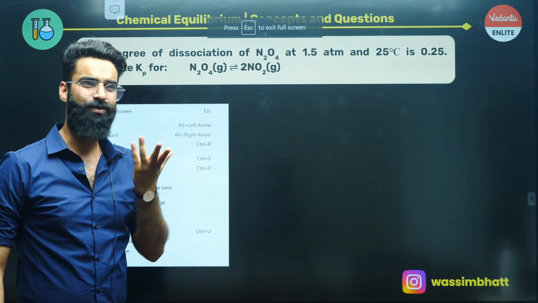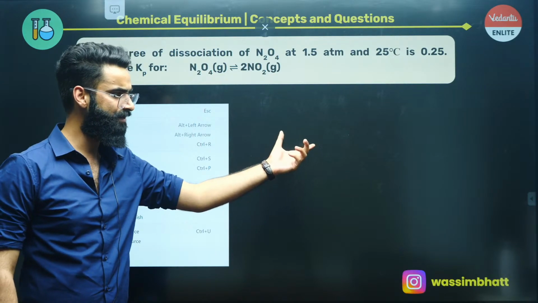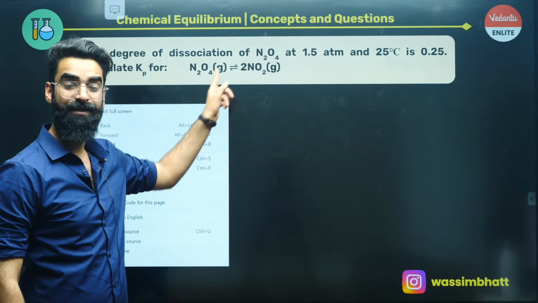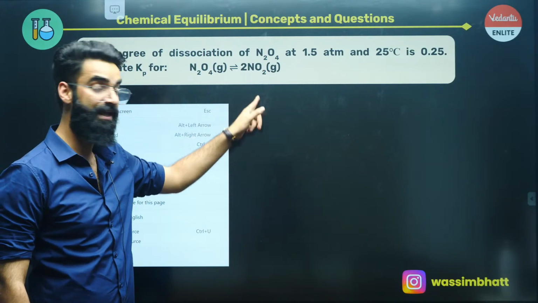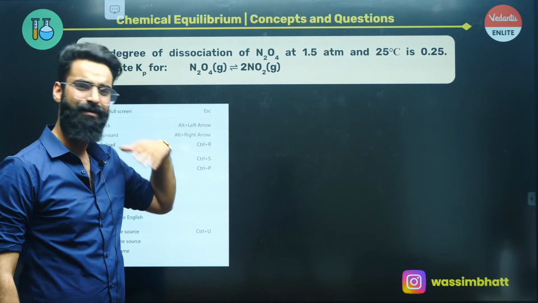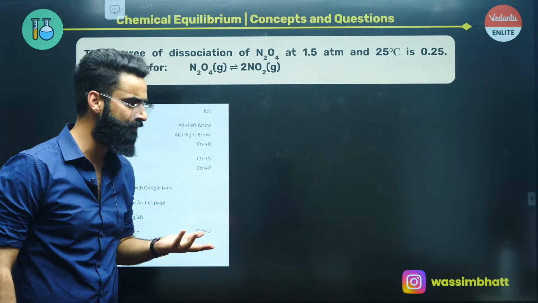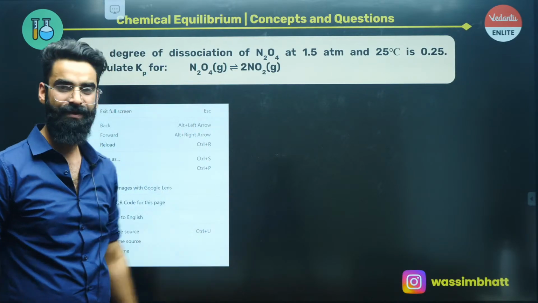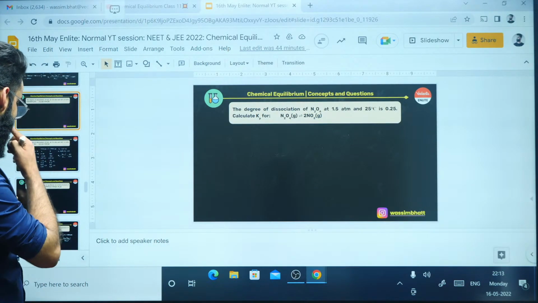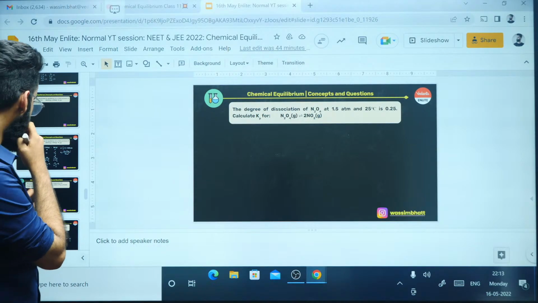You just apply the concept: at time t equal to 0, reactant moles will be a, then 0, 0. Then this is going to be a minus a alpha, and this is going to be 2a alpha, because the stoichiometric coefficient is 2. Then you will calculate the total moles at equilibrium, the mole fraction of each reactant and product at equilibrium, and the partial pressure of each reactant and product at equilibrium, and get the value of Kp at the end. I'm not going to solve this question, you are going to solve this on your own. So let me move on to one more set of questions.